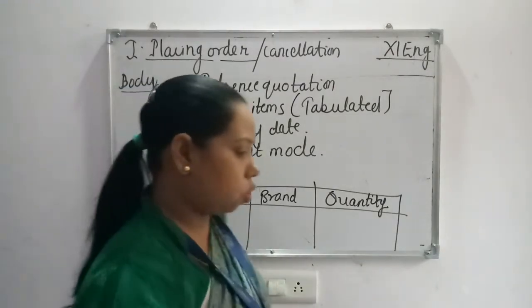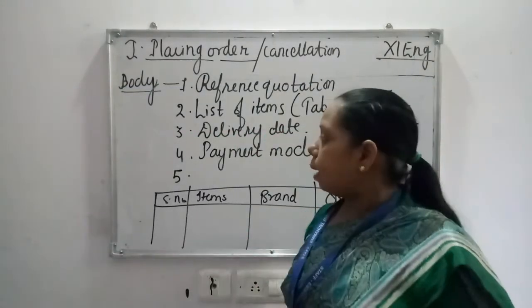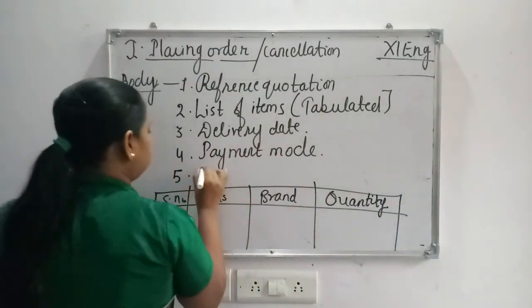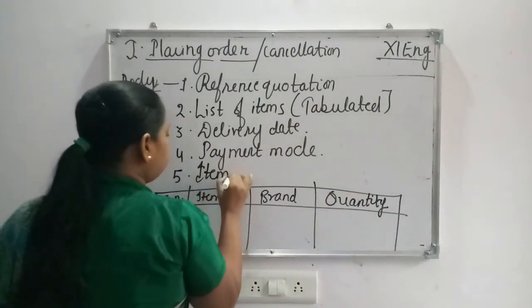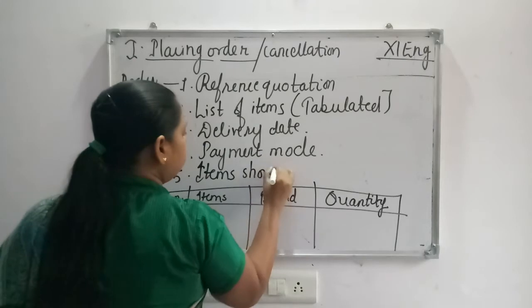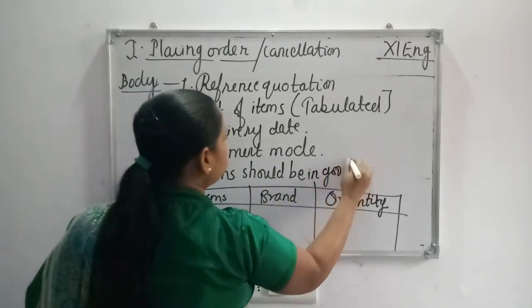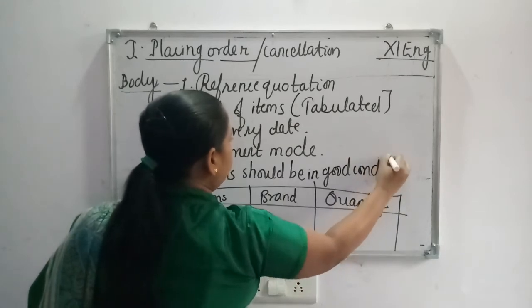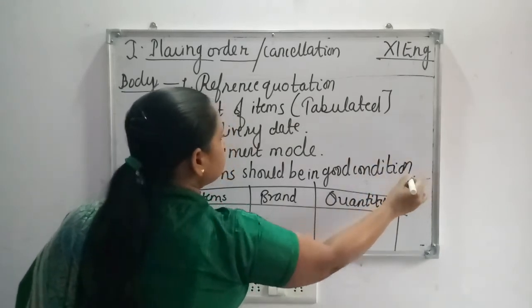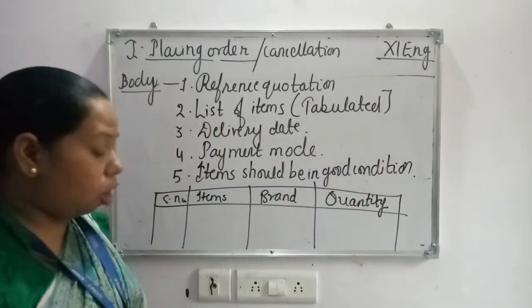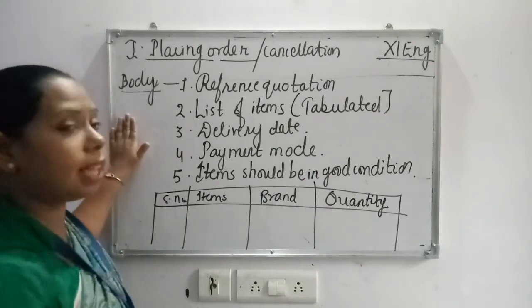And the fifth thing you are going to mention is the items being in good condition. So my dear children, these things should be there in the body of the letter when you place the order.